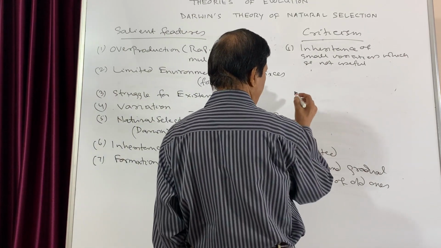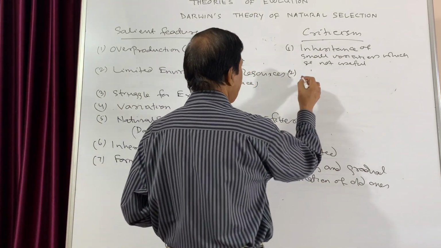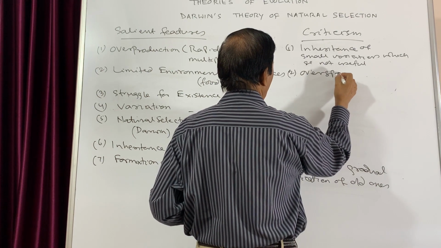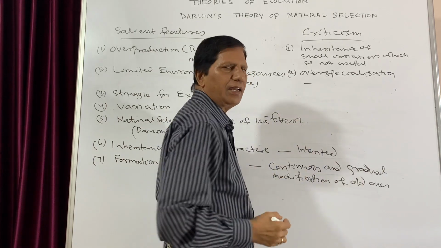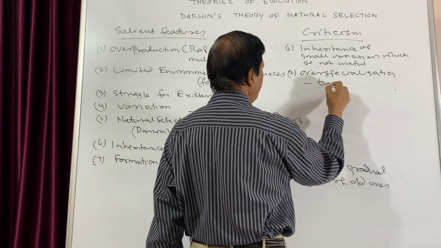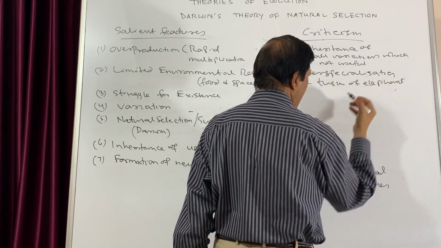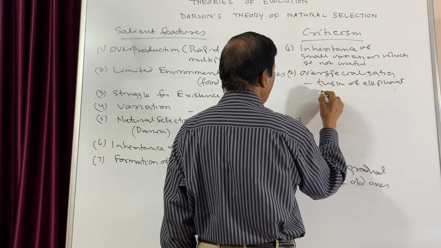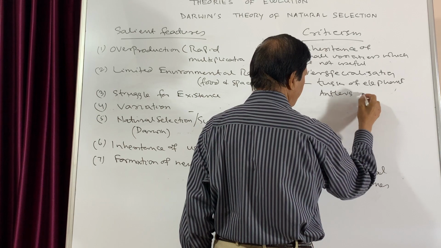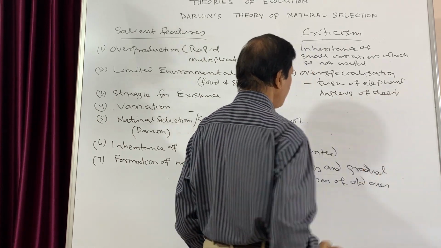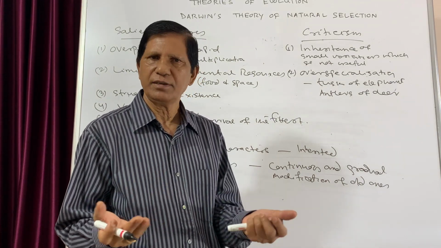Now the second point, in some organisms there is overspecialization. In this case you can take the example of the tusk of the elephant and the antlers of deer. They are over specialized. For what reason they are over specialized is not explained.